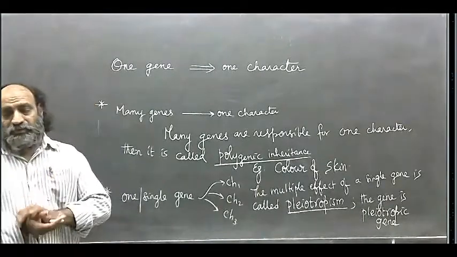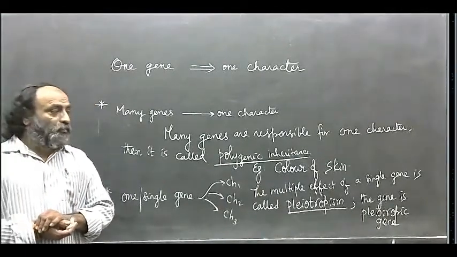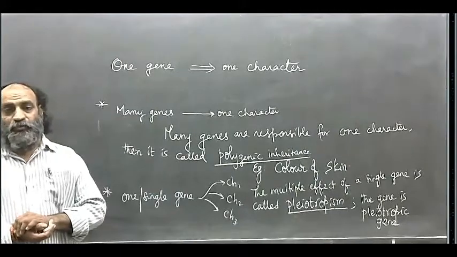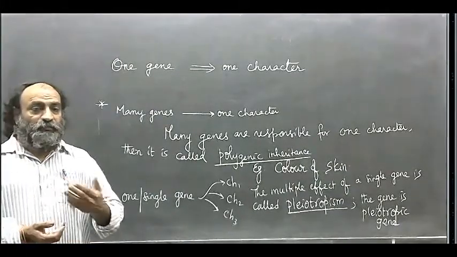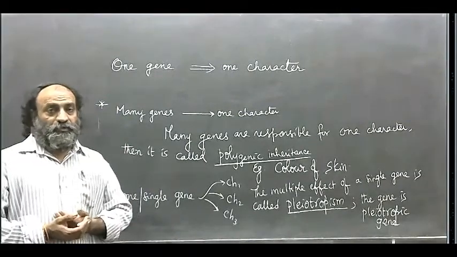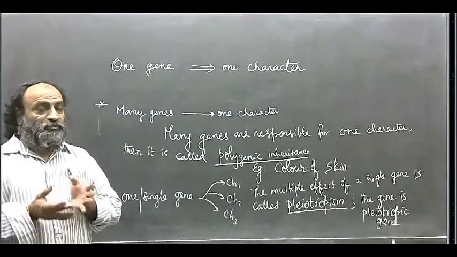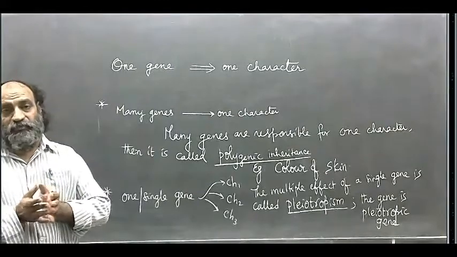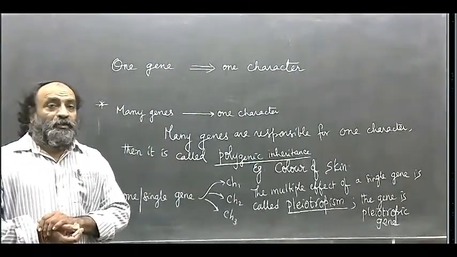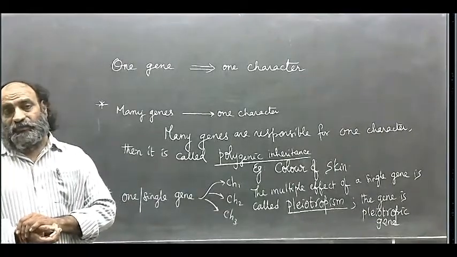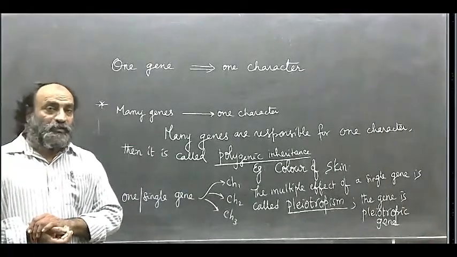And there are cases which disobey the Mendelian laws, means they deviate from Mendelian laws. And what are the cases that deviate from the Mendelian laws?